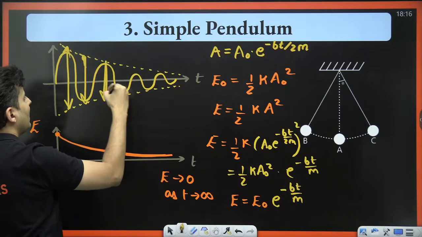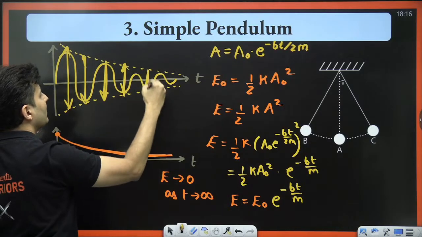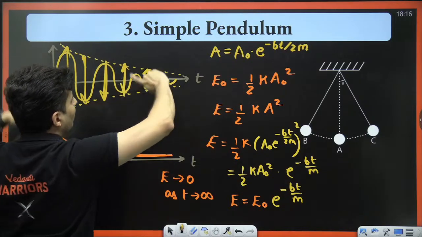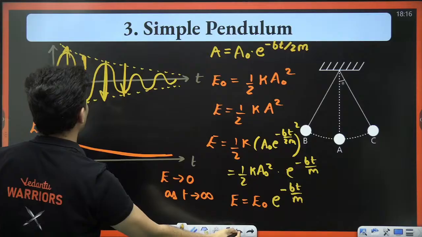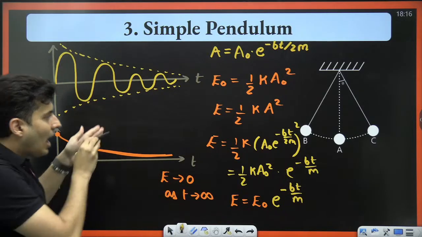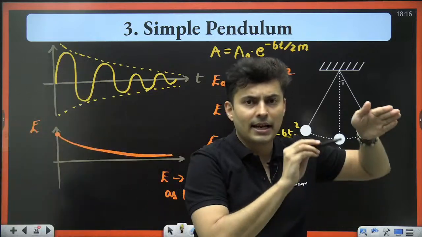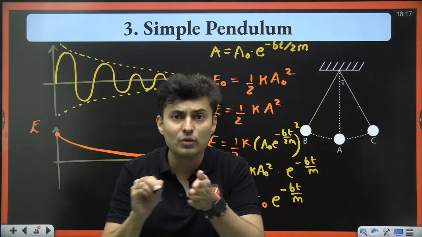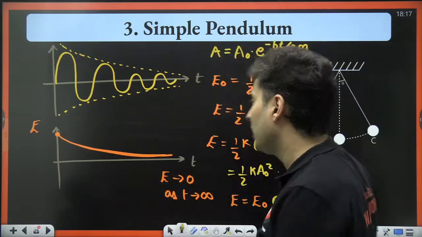So my dear students, understand over here, this was the amplitude, then this was the amplitude, then this was the amplitude. Amplitude is the extent till which it goes back and forth. So slowly the amplitude is reducing. So this particular curvy nature was showing how the pendulum is going left and right. Then slowly the left and right amount is reducing till it becomes a big fat zero.